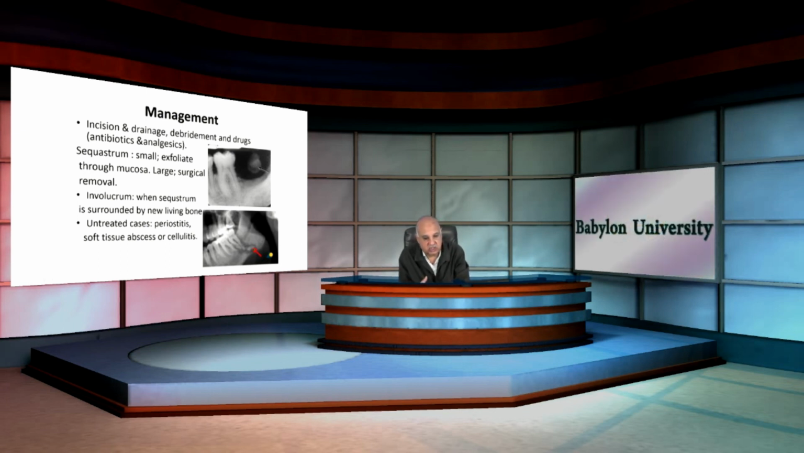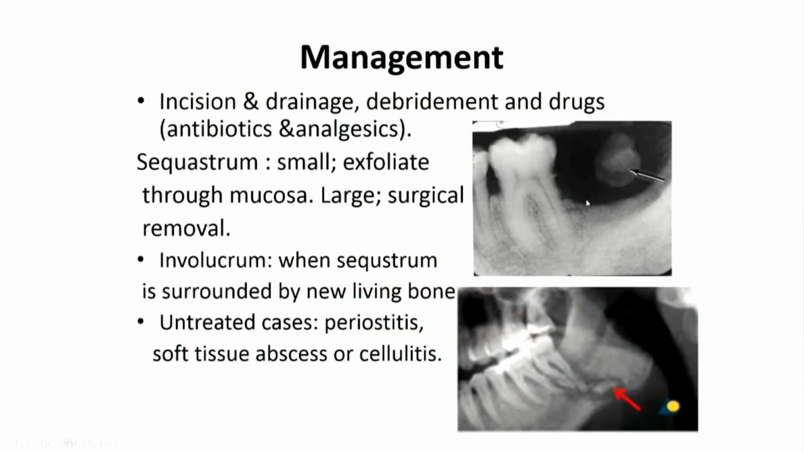Sequestrum, if it's small, as we can see here, can be exfoliated by itself through the mucosa, through the soft tissue. But if it is large, like this, in this case it necessitates sequestrectomy. Sequestrectomy means incision and surgical removal of the non-living bone, which is the sequestrum. So, as we can see here, involucrum is when the sequestrum is surrounded by new living bone. We can see this is the sequestrum surrounded by new living bone.